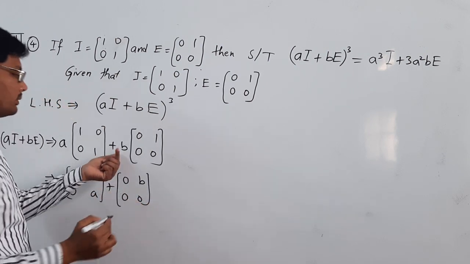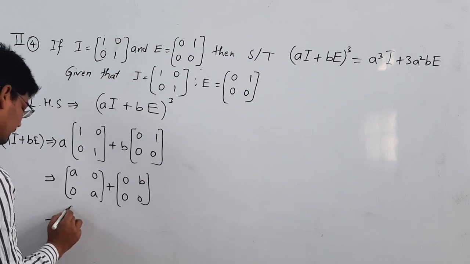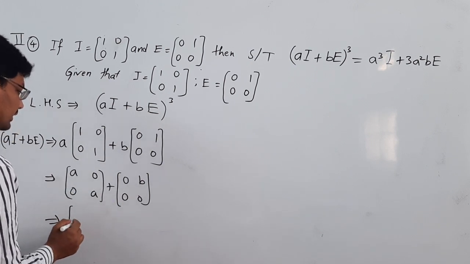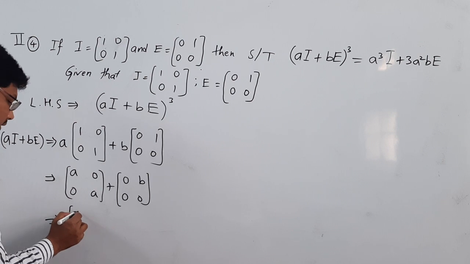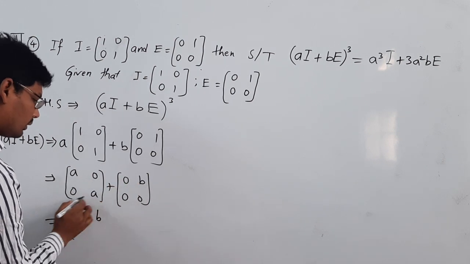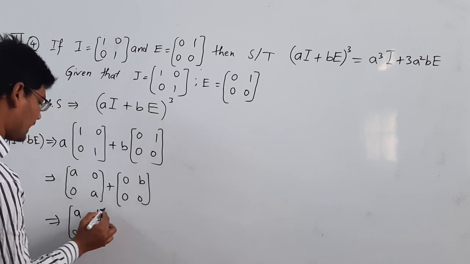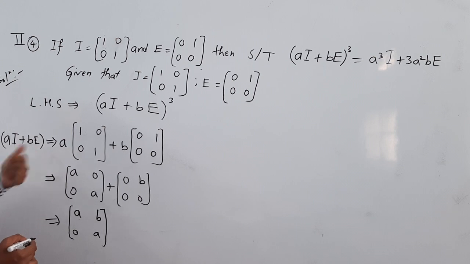If you multiply this b to this matrix, this will be the output. If you add corresponding elements, a plus 0 is a, 0 plus b is b, 0 plus 0 is 0, 0 plus a is a. This is the answer for aI plus bE.